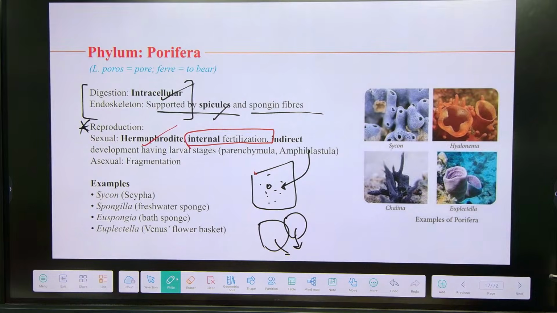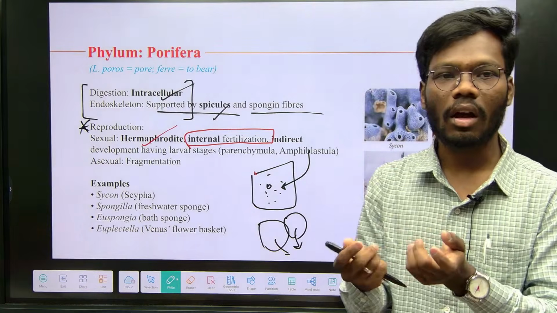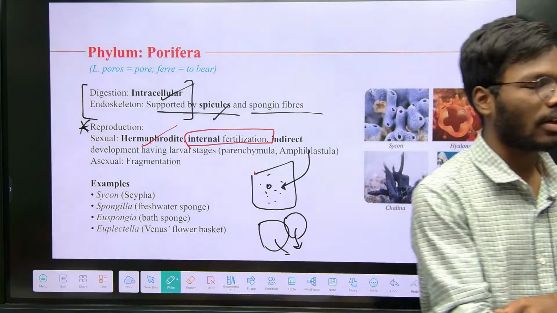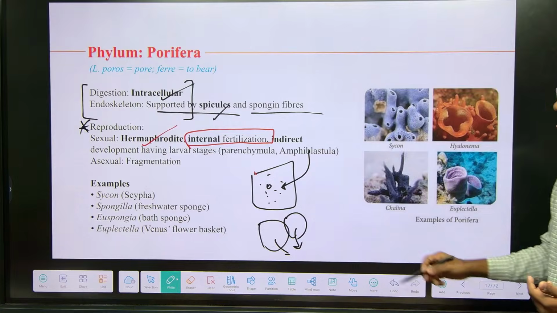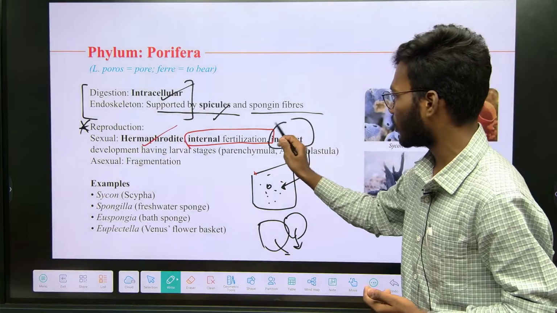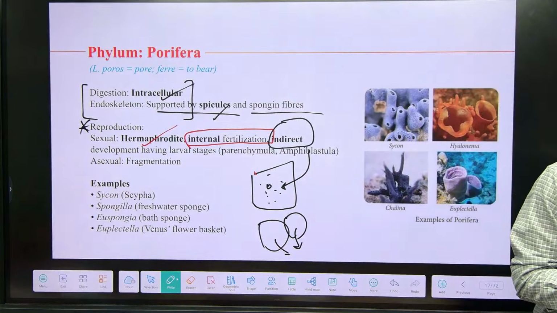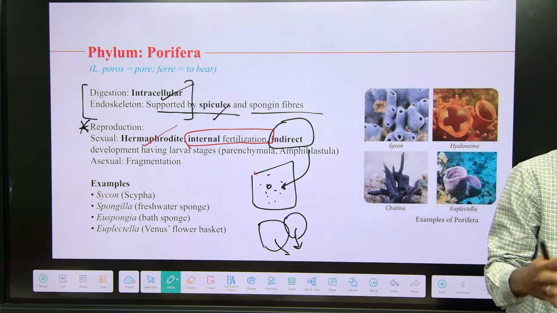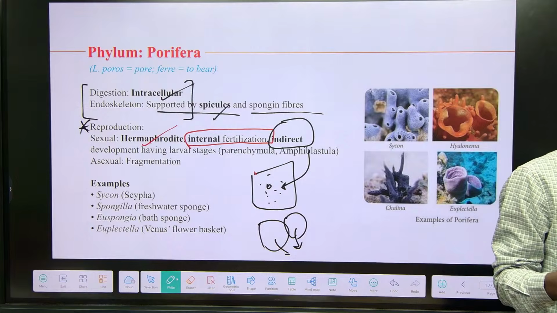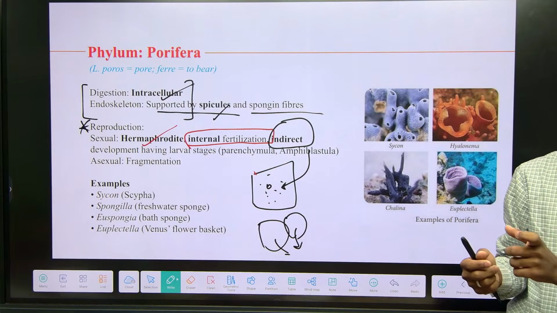Whereas external fertilization means the fertilization happens outside the body. Understand, if the fusion of male gamete and female gamete happens outside the body, it is external fertilization. If the fertilization happens inside the body, it is internal fertilization. And the development is indirect. Indirect means it will not directly give an individual resembling the adult. There are some stages called larval stages.